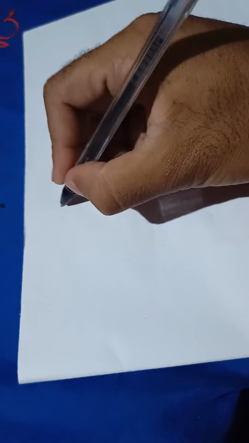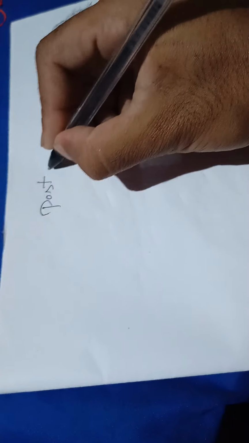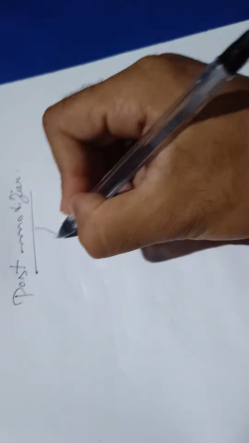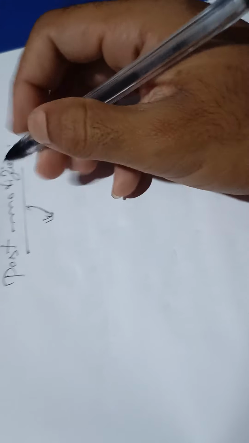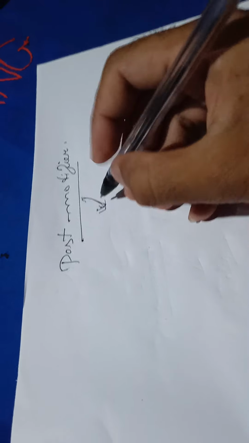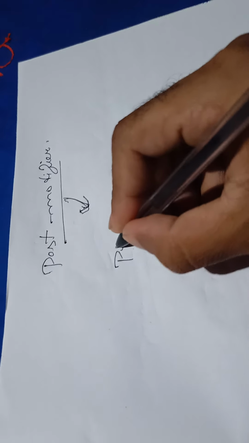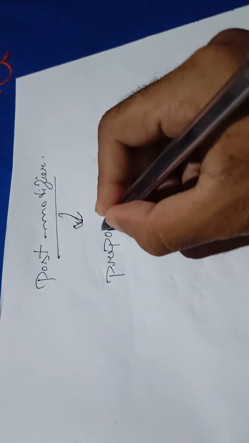I've already discussed the pre-modifier. Now let us discuss the post modifier. Post means after, that is, added after the head word noun. That is a post modifier. A post modifier can be a prepositional phrase, and what is a prepositional phrase?